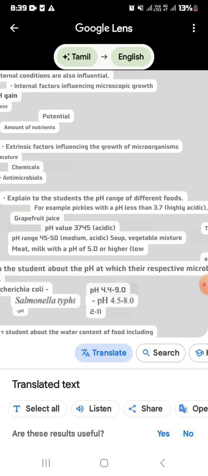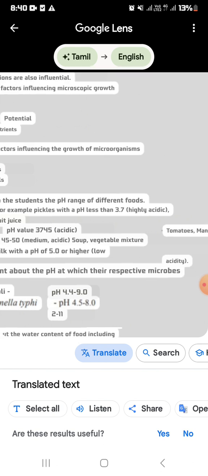The amount of acid in the food is what we call pH value. The amount of acid which is contained in the food. Okay, so lesser than 3.7 we call highly acidic.